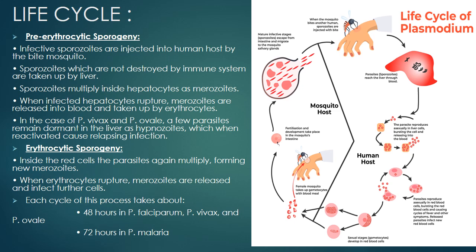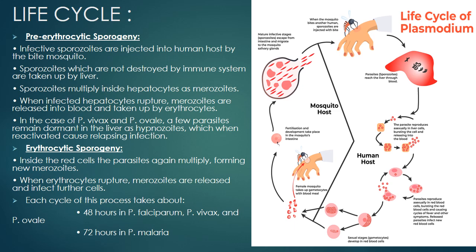So, I'll start the life cycle from the mosquito host phase. When a female mosquito takes up gametocytes from an infected person's blood, these gametocytes are fertilized and development takes place in the mosquito's intestine. From the intestine, mature infective sporozoites migrate to the mosquito's salivary gland, and when the mosquito bites another human, these sporozoites are injected into the human with that mosquito bite.